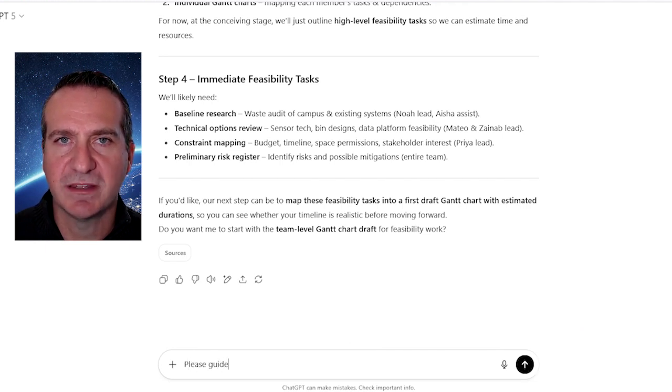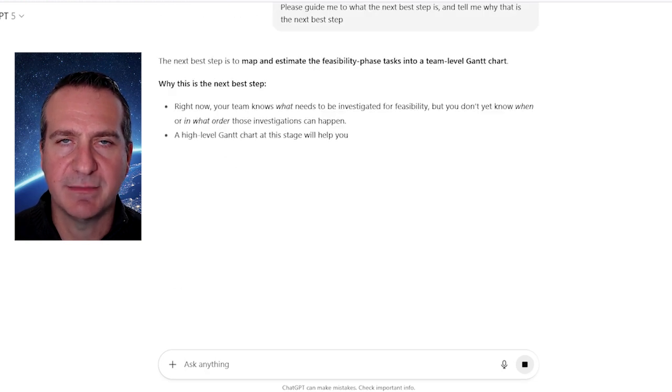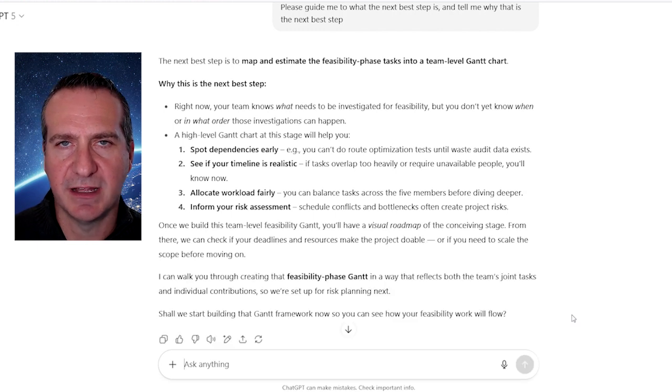As I don't know what I should be doing next, I'm actually going to ask the AI what to do and to explain why they believe that is the best next step to complete. As you can see, the AI complies. Together, we've explored a range of different scenarios and options. As you can see, the AI can take full control. However, you have to be very careful of that output.